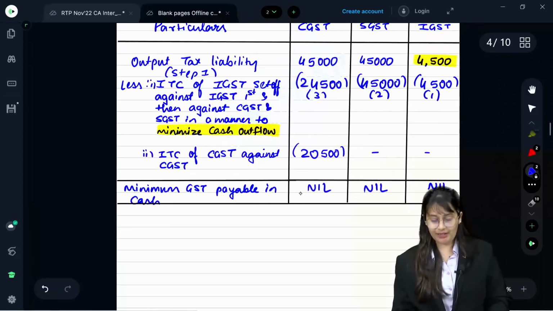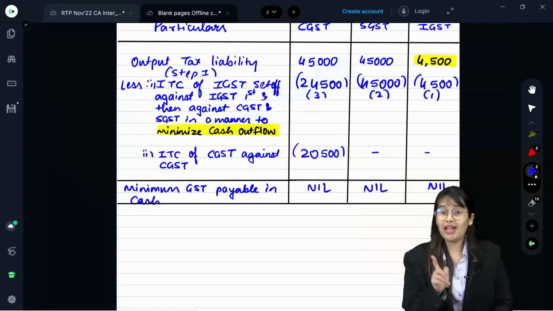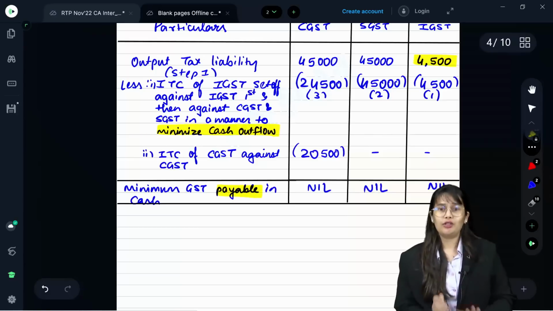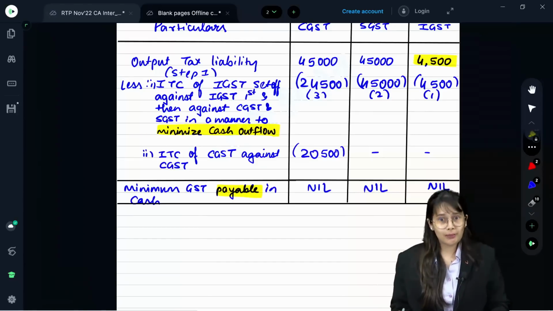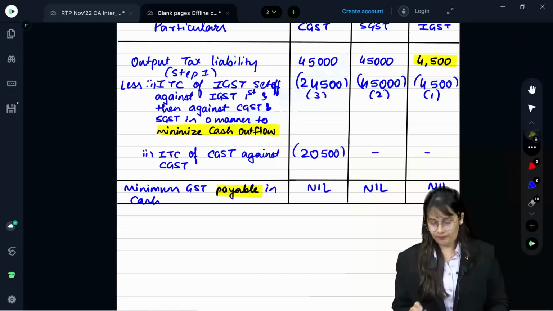Ma'am, why can't we write negative over here? You cannot write because they have asked you minimum GST payable. So there is nothing payable. You can't say negative payable. Are you with me? So first mistake you have to avoid, don't write negative over here.